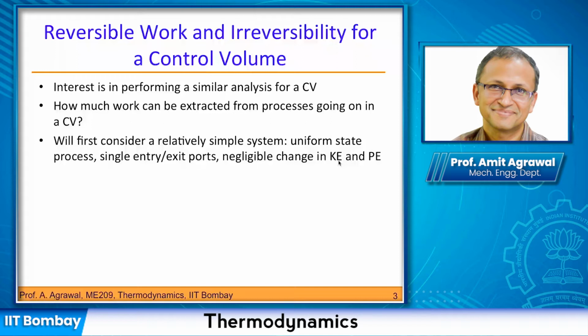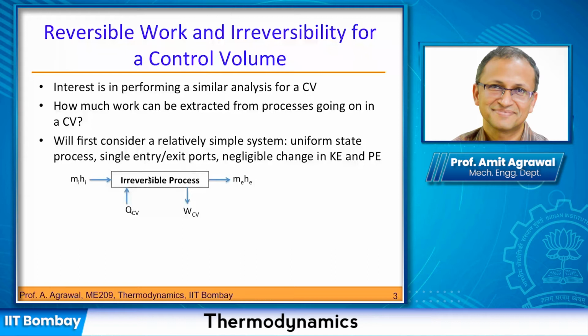If you would recall, we always have two idealizations or simplifications: one is steady state and the other one is uniform state. In this case, we are bringing in the uniform state process assumption, and of course, a single entry and a single exit. So this is my control volume.